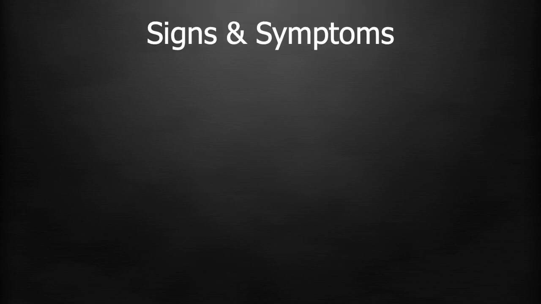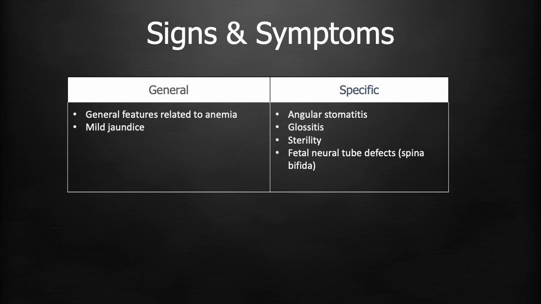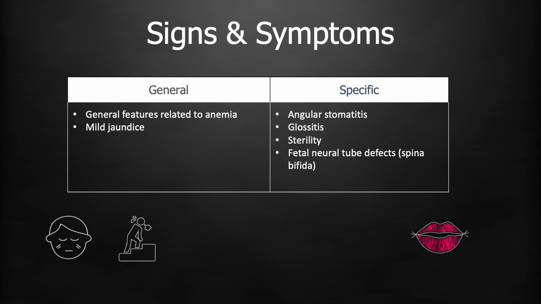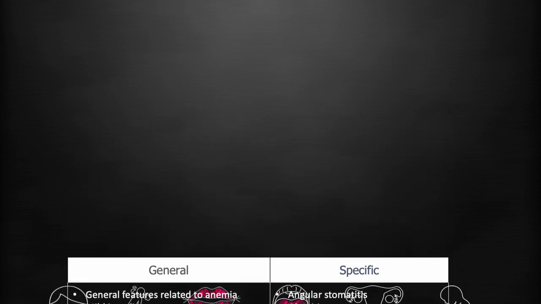Signs and symptoms of folate deficiency include general features of anemia, which can be presented initially like lethargy and mild jaundice or shortness of breath. In more severe cases, some patients develop angular stomatitis, a sore, beefy red, smooth tongue due to atrophy of the papillae, sterility, or fetal neural tube defects.